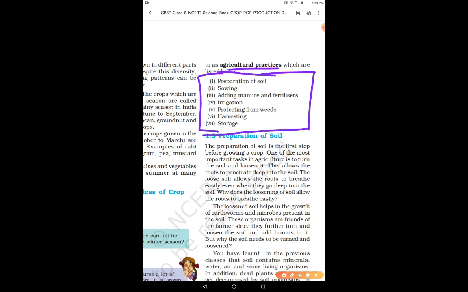The first activity is preparation of the soil, then sowing, adding manure and fertilizers, irrigation, protecting from weeds, harvesting, and last is storage. So these agricultural practices are in sequence. In this video we're going to study just the first practice, that is the preparation of the soil. So let us get started with it.